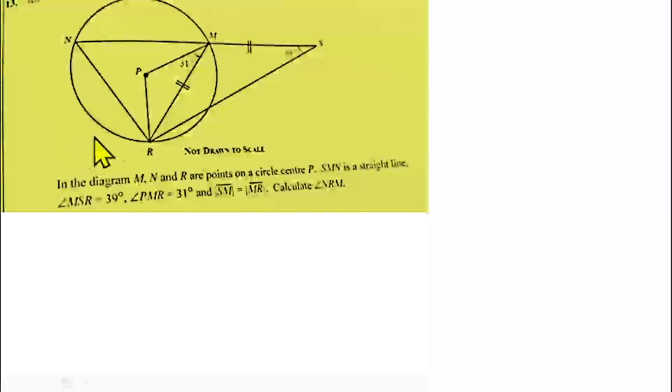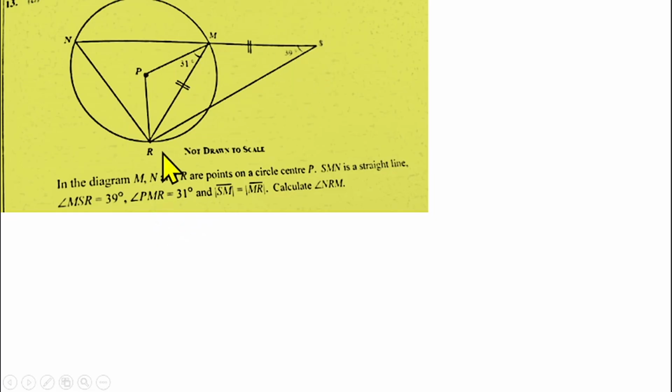Question number 13A, which is the last question, is on circle geometry. We are told that in the diagram, M, N, R are points on the circle P. Then S, M, N is a straight line. That means this is a straight line. Angle MSR is 39 degrees, which is this angle here.